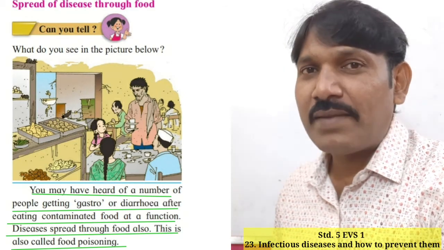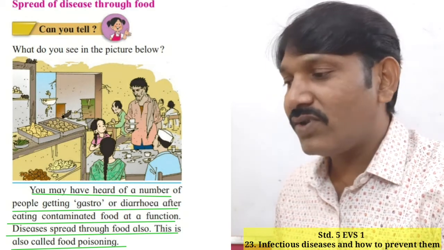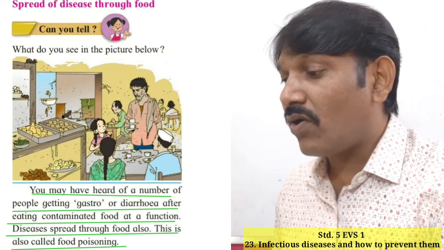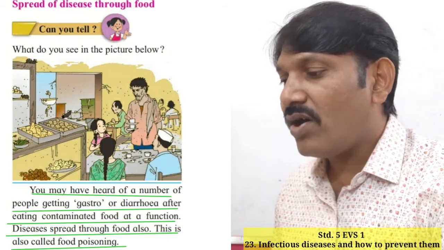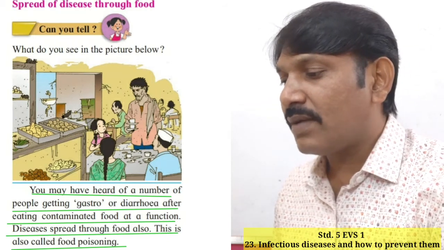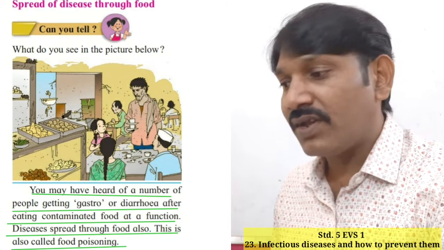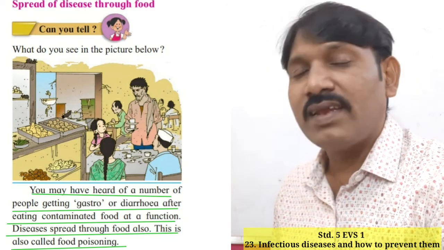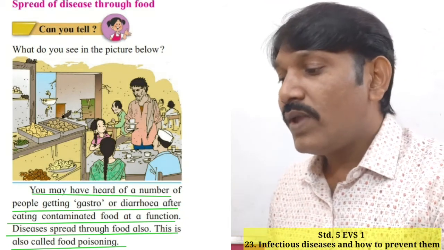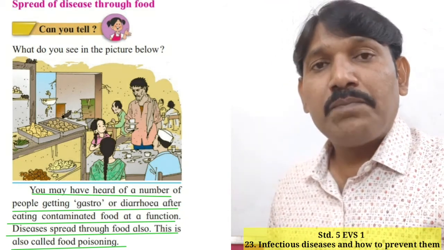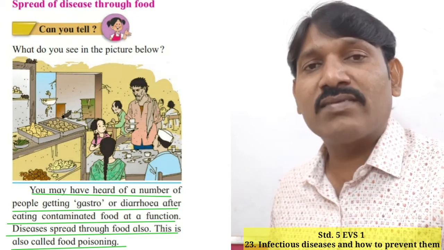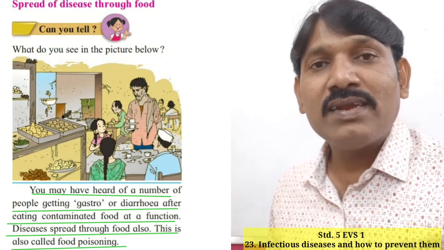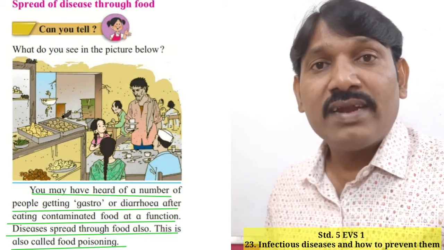Have you observed the same? Now student, let me read it for you and then I will explain it to you. You may have heard of a number of people getting gastro or diarrhea after eating contaminated food at a function. Diseases spread through food. This is also called food poisoning. Yes students, we have heard a number of times that people are suffering from gastro or diarrhea. What is the reason behind this gastro as well as diarrhea?